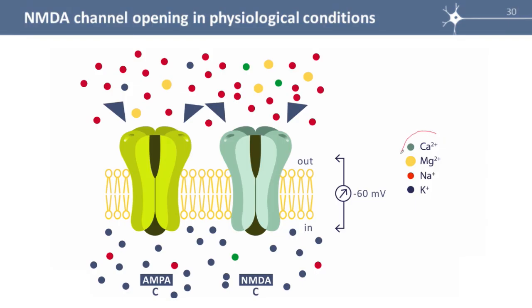Here are calcium, magnesium, sodium and potassium ions. You see here the extracellular medium and here the intracellular medium.